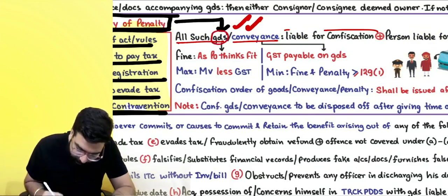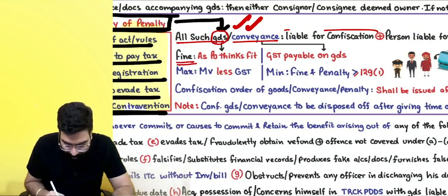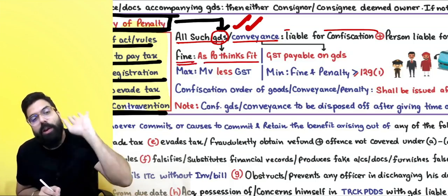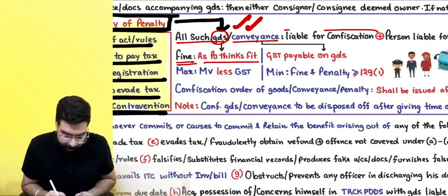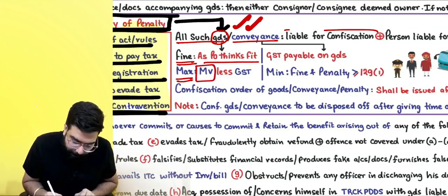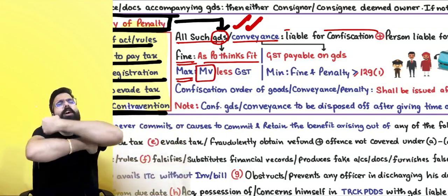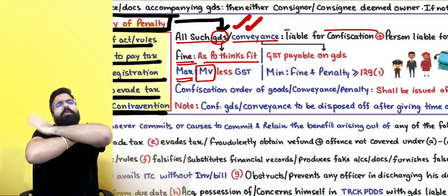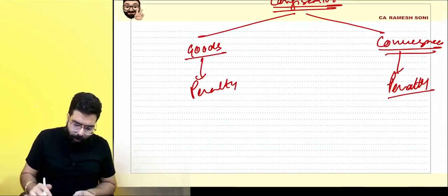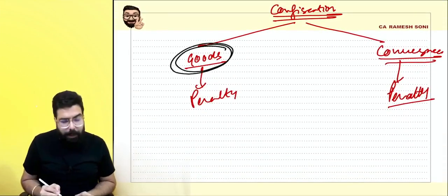For the release of the goods, you will have to pay a fine as the proper officer thinks fit. Whatever the proper officer tells you, you will have to pay. And maximum fine which the proper officer can ask is market price. He is telling, sir, we are going to take over the ownership of the goods. Now the goods will belong to the government. The market price of the goods, he will tell Ramesh, you want the goods? I told, yes, sir, please don't take over.